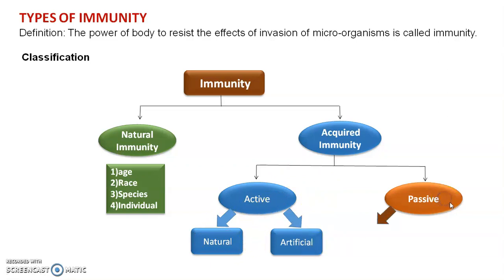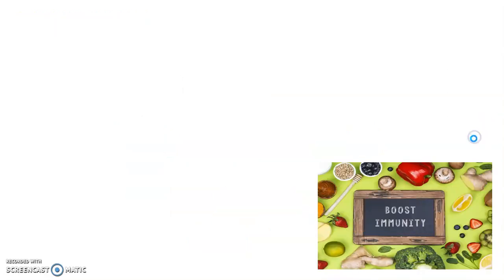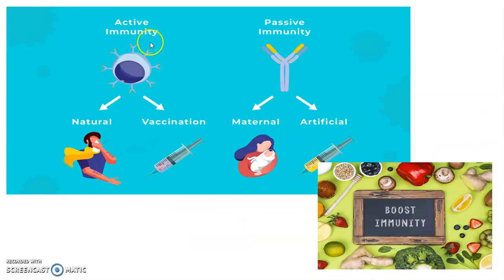Active immunity is divided into two parts, active natural immunity and active artificial immunity. Passive immunity also has two parts, natural and artificial, which can be obtained from natural and artificial sources. An example of natural active immunity is that some persons are susceptible to allergy, some are not. Active immunity can also be obtained from vaccination.